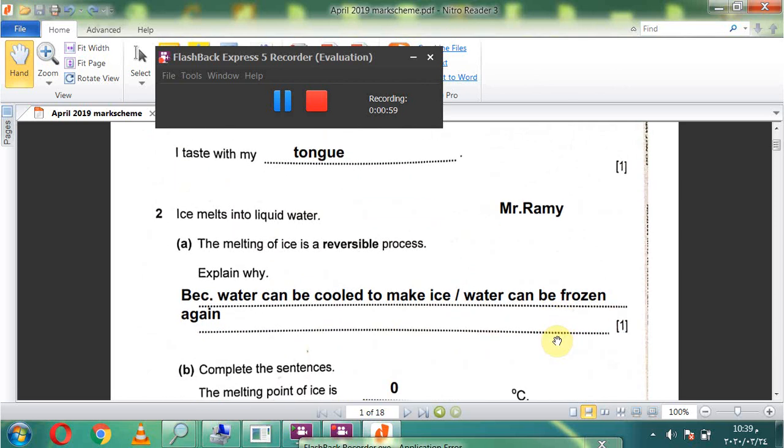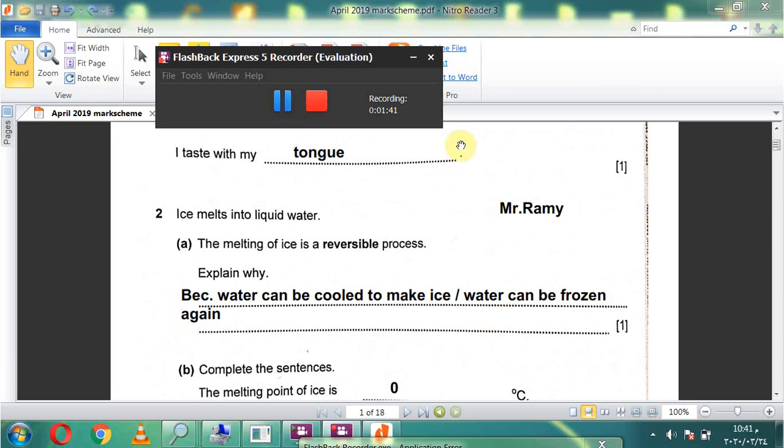Okay? Question number 2. Ice melts into liquid water. A. The melting of ice is a reversible process. Explain why. Reversible process means that the material can change back to its original form after the change. The melting of ice and also freezing of water are a reversible process. Explain why. Because water can be cooled again to make ice, or water can be frozen again.